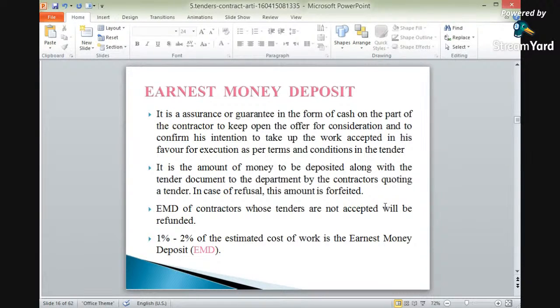How much percentage has it been fixed? Out of the total estimated cost, only 1 to 2% has been fixed. From the total amount, only 1 to 2% of the estimated cost of work is taken as the earnest money deposit. Okay, so out of the total estimated cost, 1 to 2% is taken as the earnest money deposit.